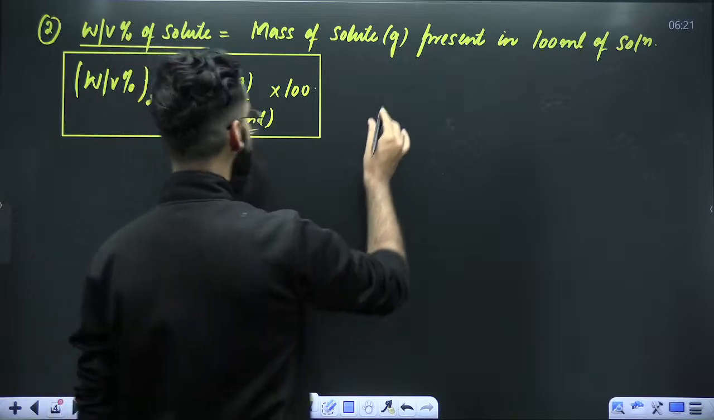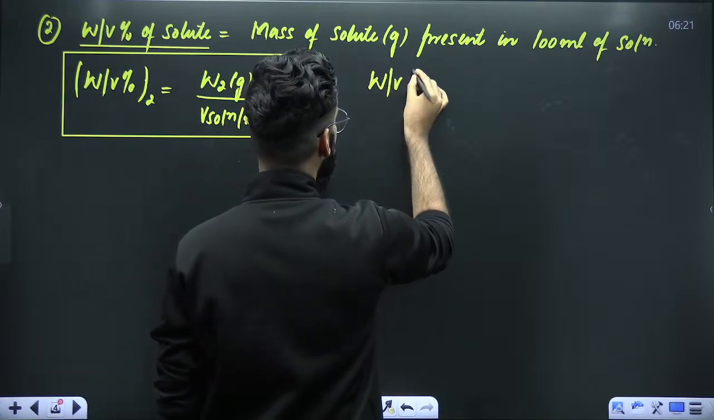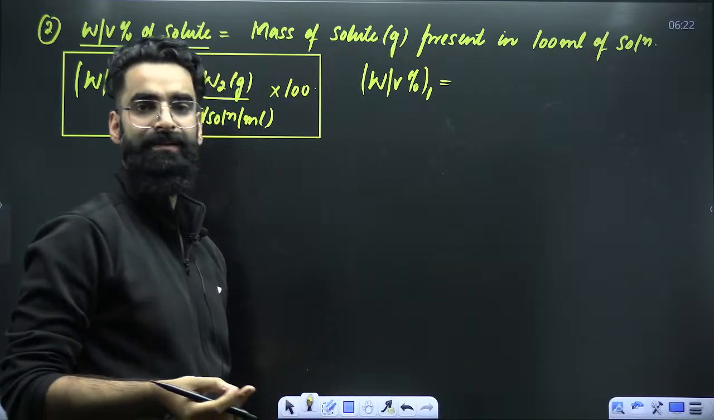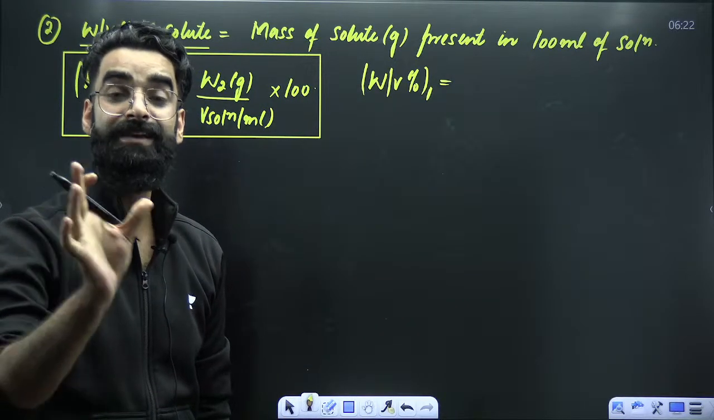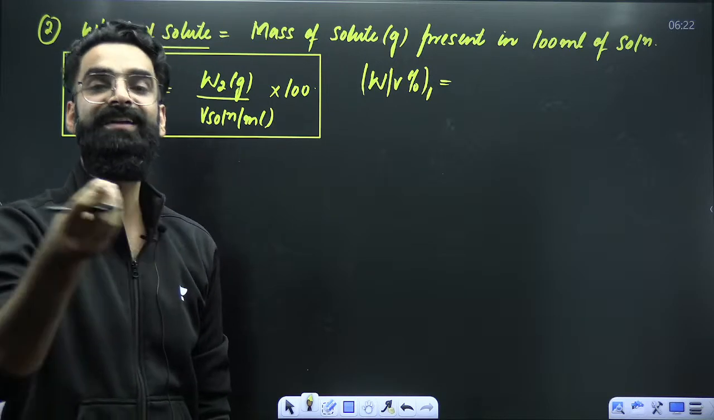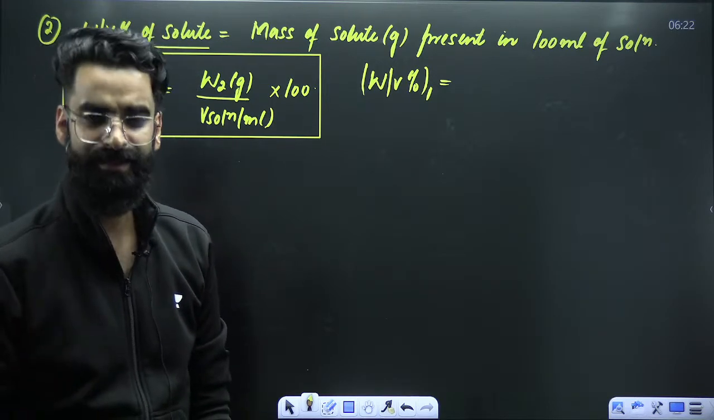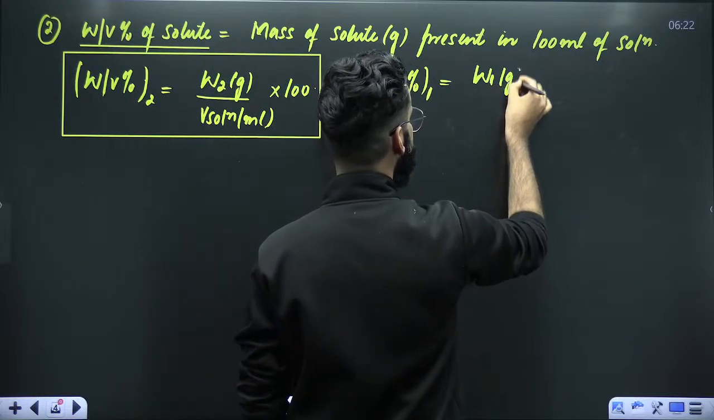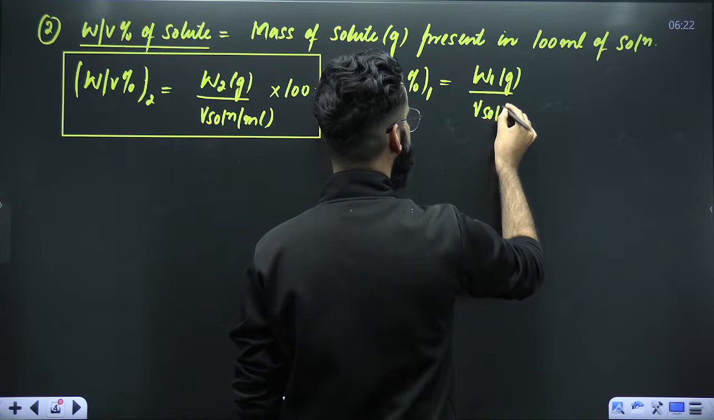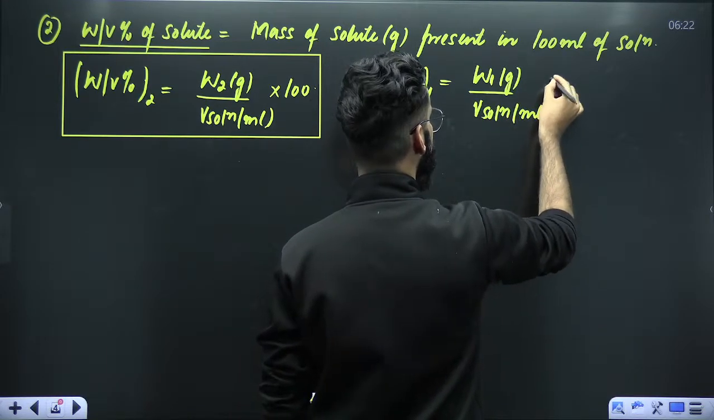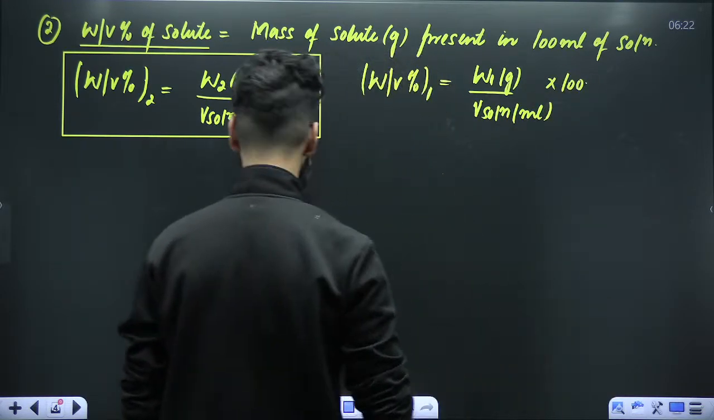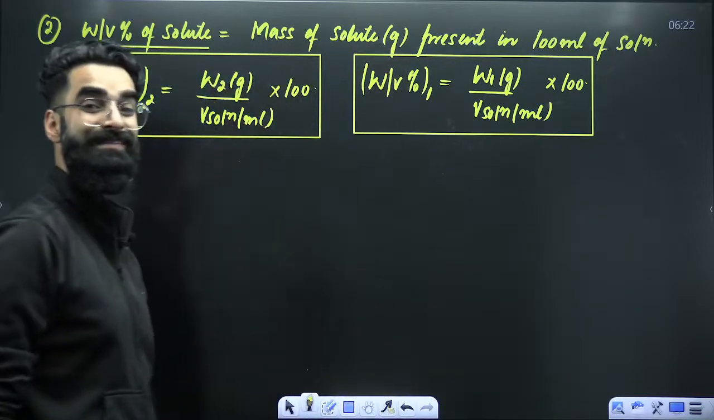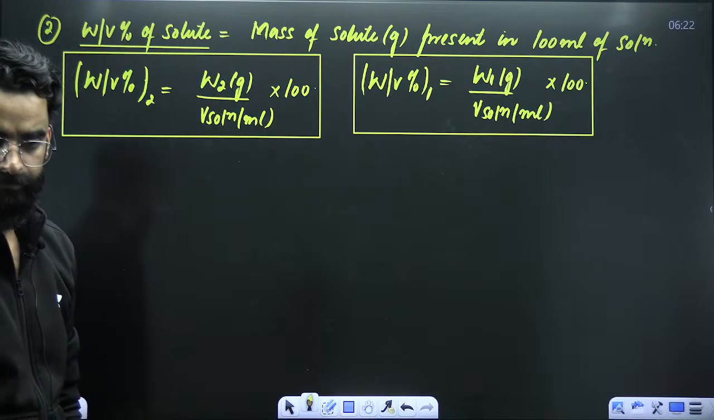And at the same time, if I ask you, what about weight by volume percentage of solvent? How do you define it? That mass of solvent in grams, which is present in 100 ml of solution. As simple as that. Make its formula as well. Its formula is going to be mass of solvent in grams divided by volume of solution in milliliters multiplied by 100. This is the result by means of which we can calculate weight by volume percentage of solvent. Right?